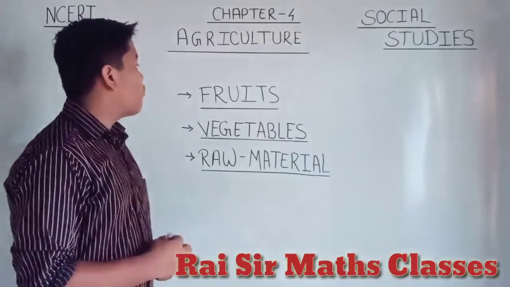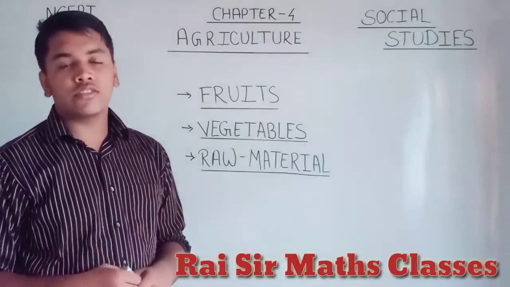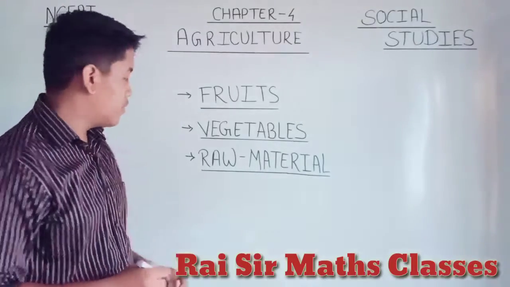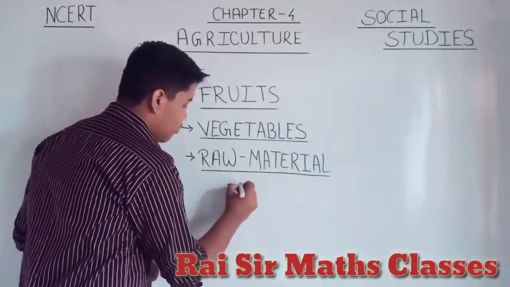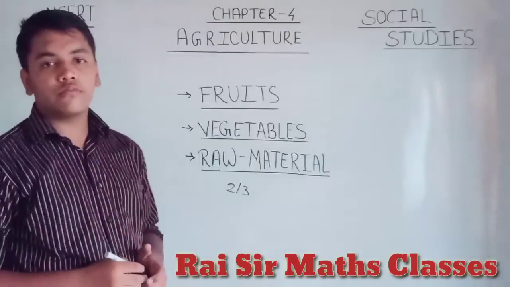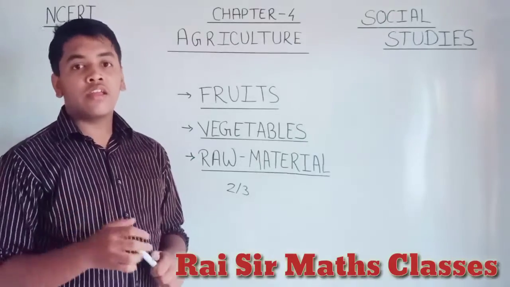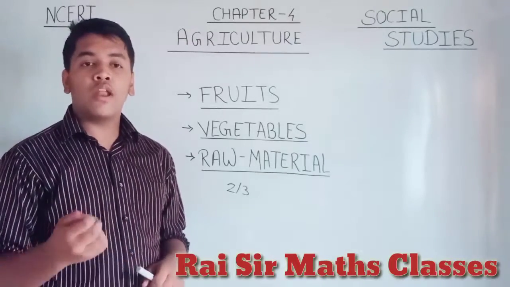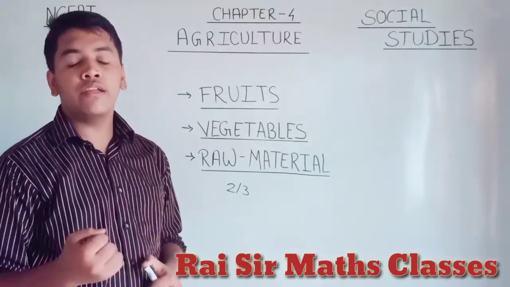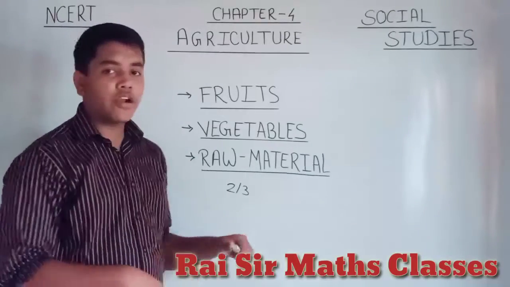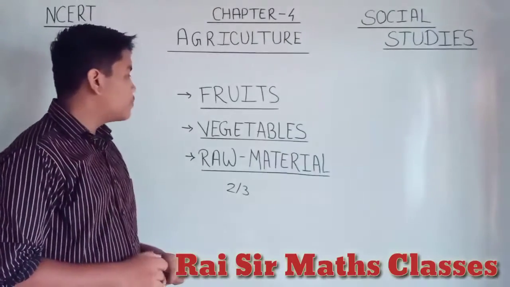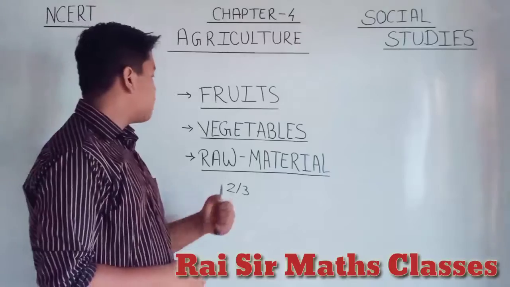So what does farming give us in India? Two-thirds, that is 2/3 of the total population, is related to farming; they are either doing agricultural work or providing services to agricultural products.